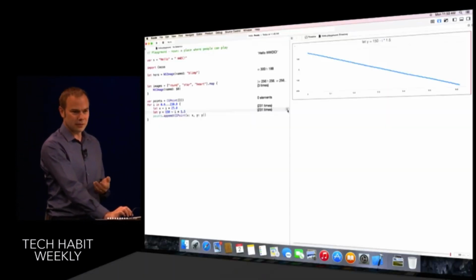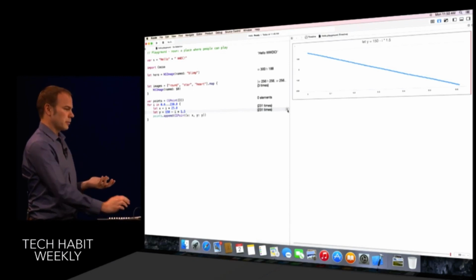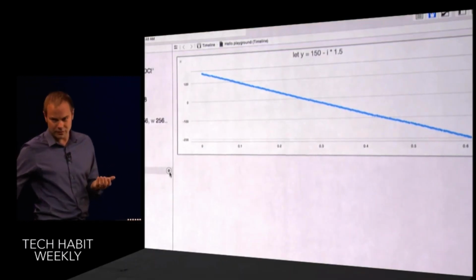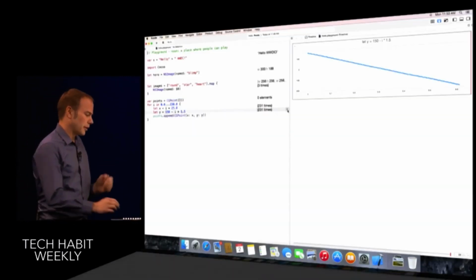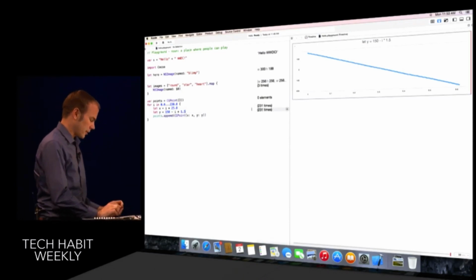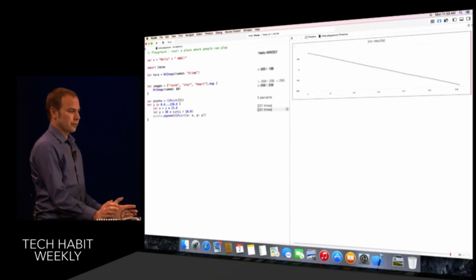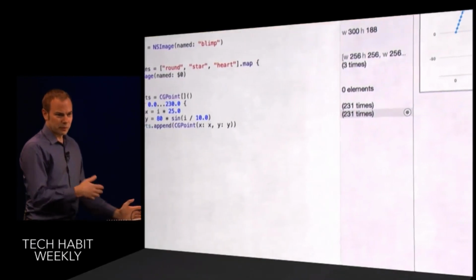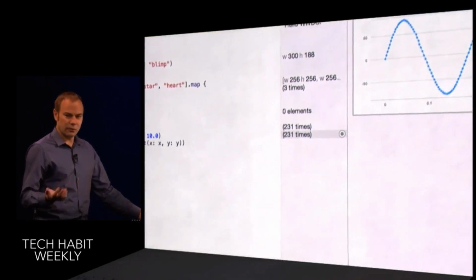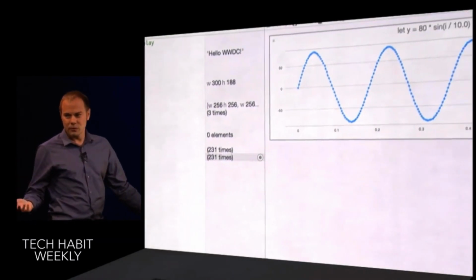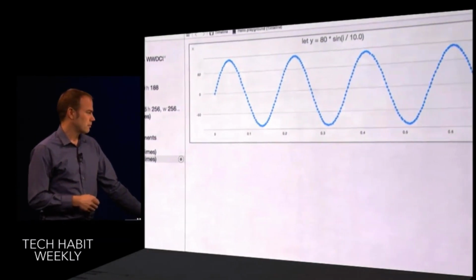And so now I can immediately see that this equation will cause my blimp to slowly sink as the scene plays out. But I think I can do better, and that's not exactly what I'm looking for. So I can change the code, and I get an immediate response. Wow. Simply by changing the equation, the blimp will now rise and fall as the scene plays out, which is a lot more of what I'm looking for.